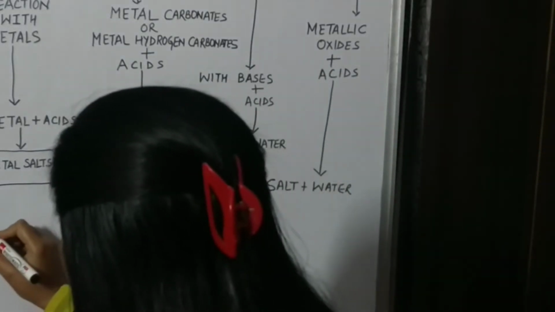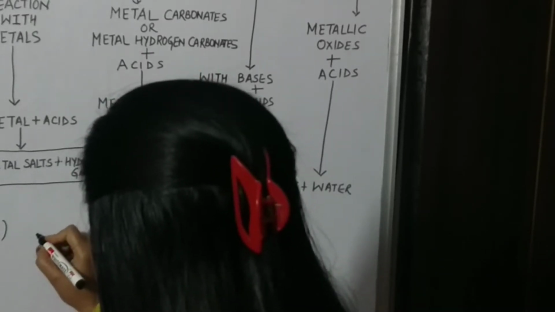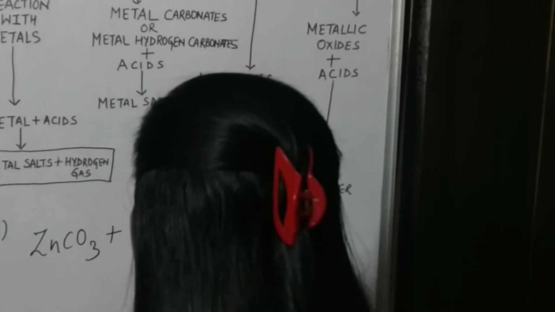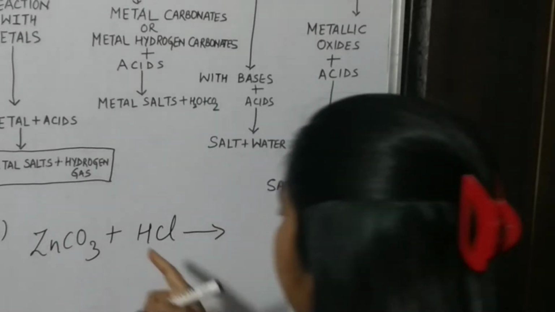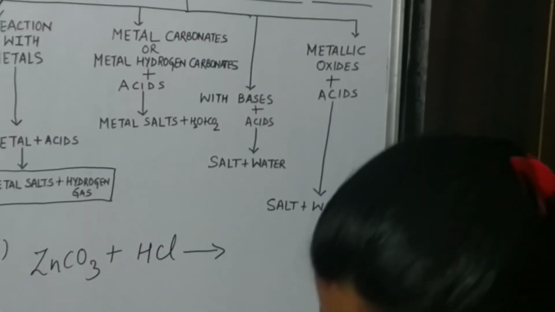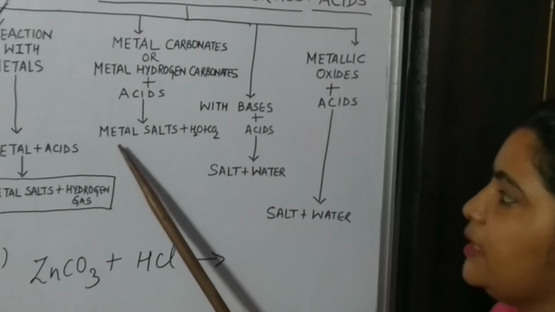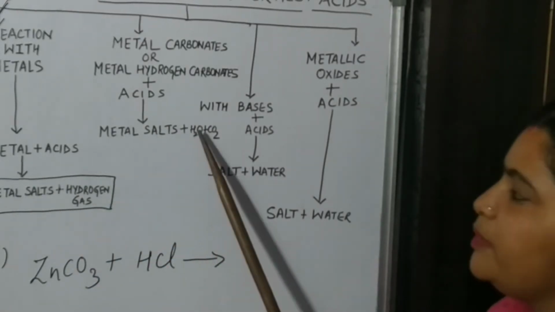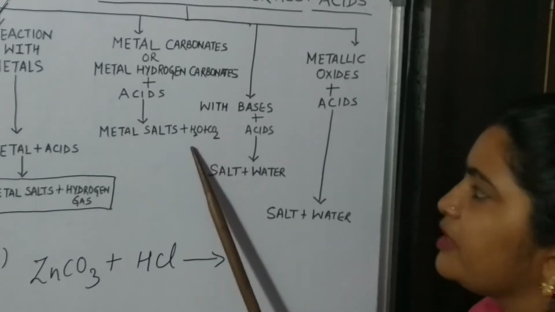Now our second point is what happens when metal carbonates, suppose I am taking ZnCO3, react with HCl, what will be formed? You have to keep it in mind that whenever metal carbonates or metal hydrogen carbonates react with acids, they will form metal salts just like here, but the byproduct will be a little bit different, that is water and carbon dioxide will be formed.